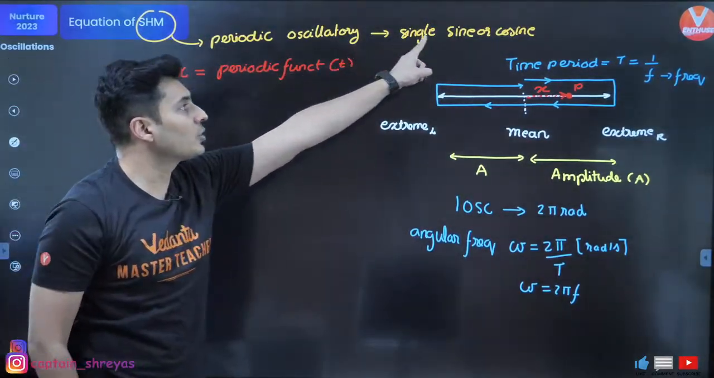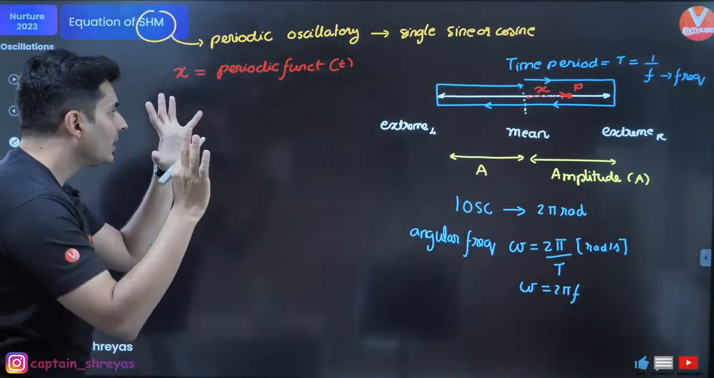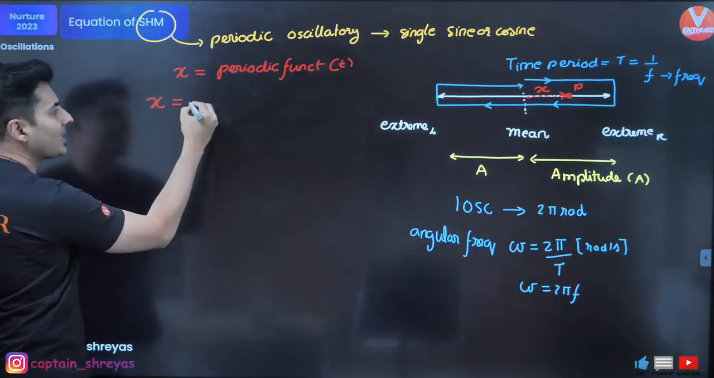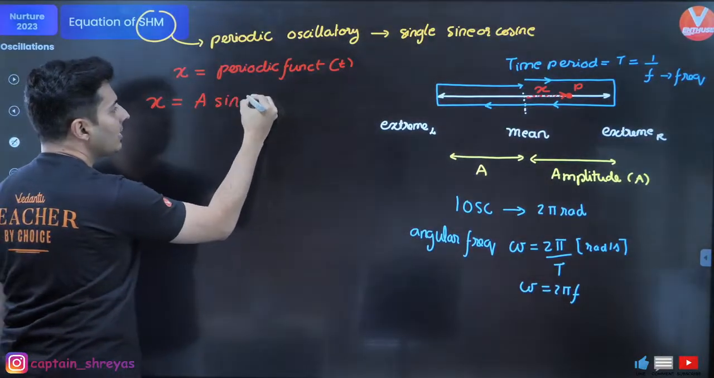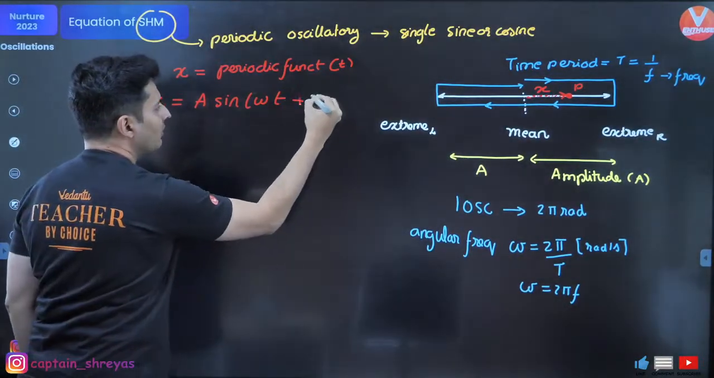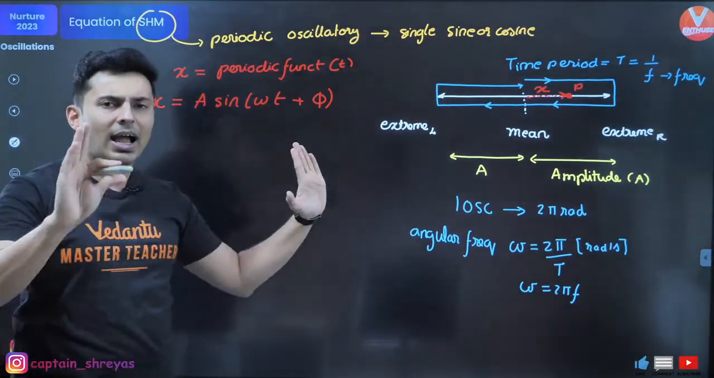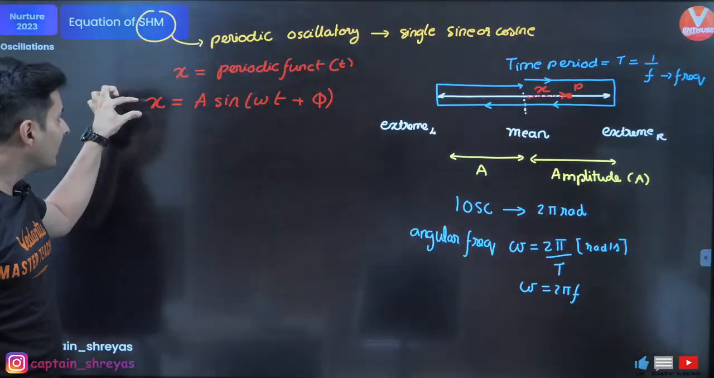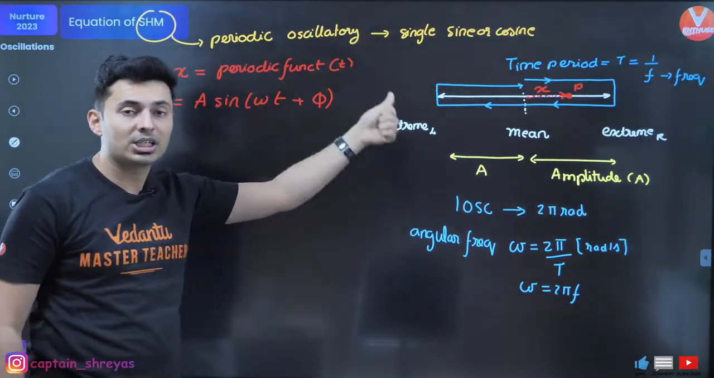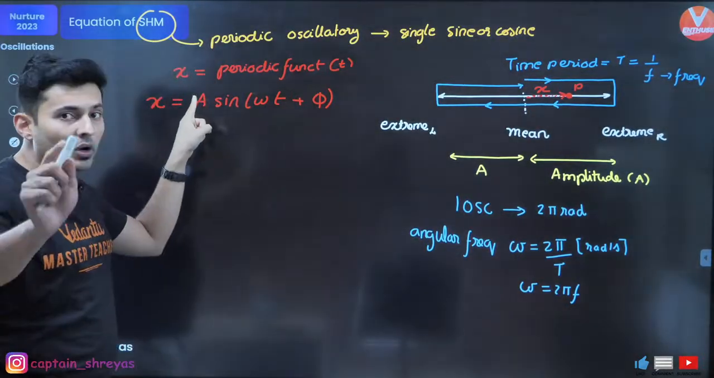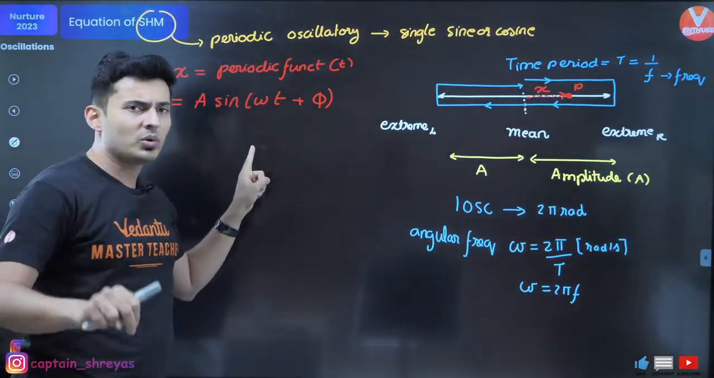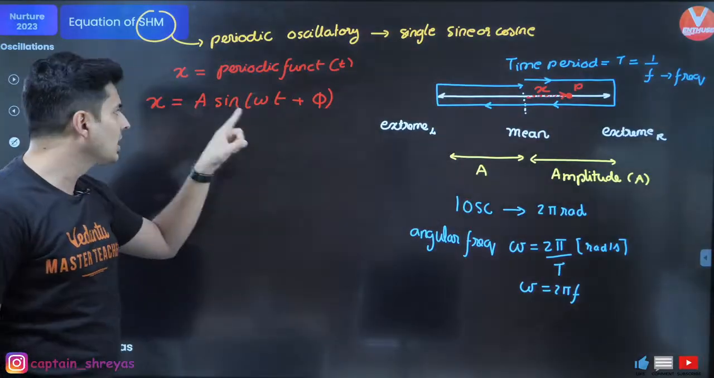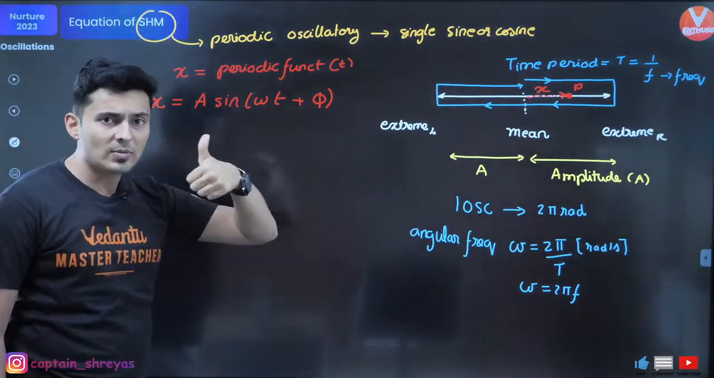And that function has to be a single sine or cosine term. The term looks something like this: x equals amplitude times sine. I'll come to that phi later on, but for now just remember there is one constant. I will talk about it in detail after some time. For now, realize that the position as a function of time is periodic in nature. Be it a sine or a cosine function, both are periodic, they repeat themselves and are continuous in nature. So it looks like x = A sin(omega t + phi).